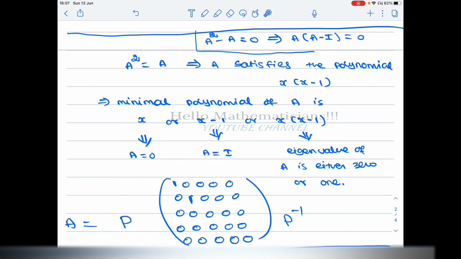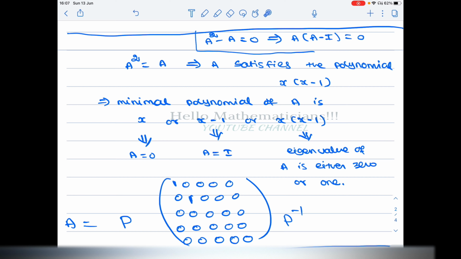But for the characteristic polynomial, the roots are still 0 and 1 only, but 0 can occur many times and 1 can occur many times. So as a set of roots, they are the same, only the multiplicity can increase in the characteristic polynomial. That is a very important thing.